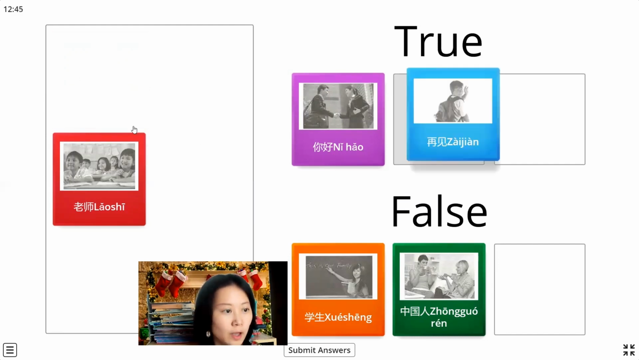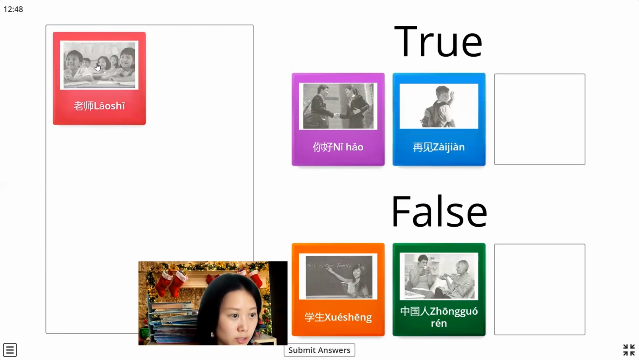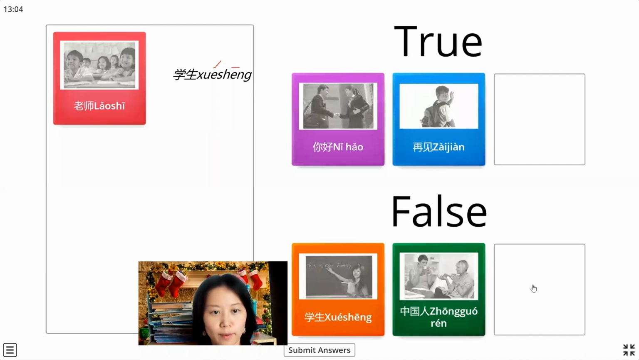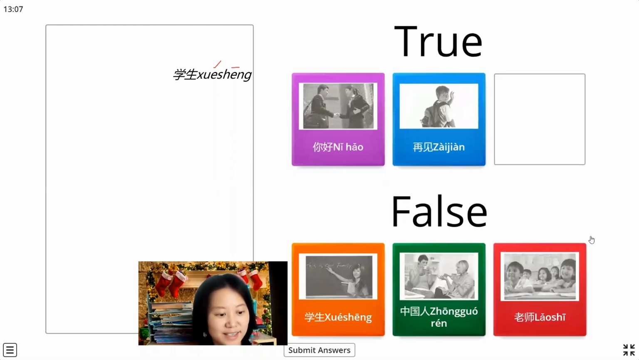The last one, we see a lot of students. For students we always say 学生. 老师 is the teacher. So this one is false, 错. That's about today's lesson.